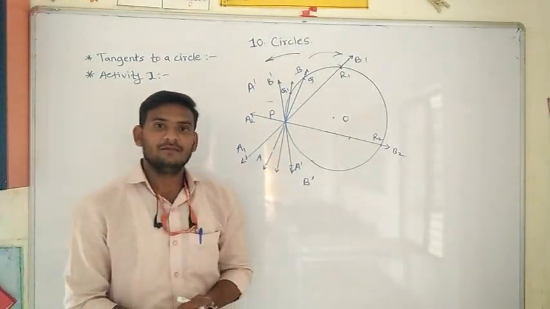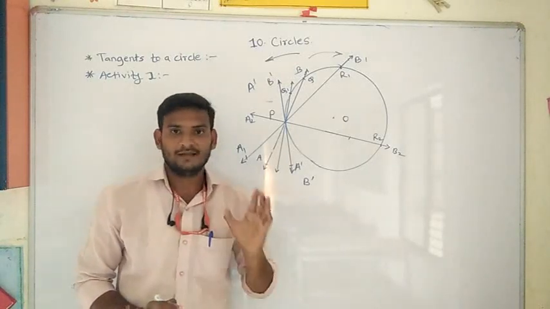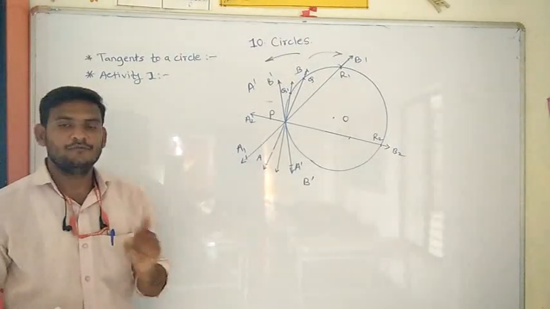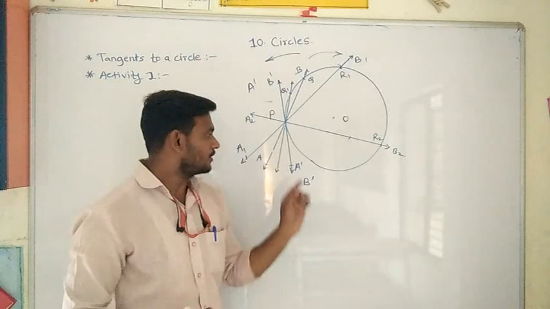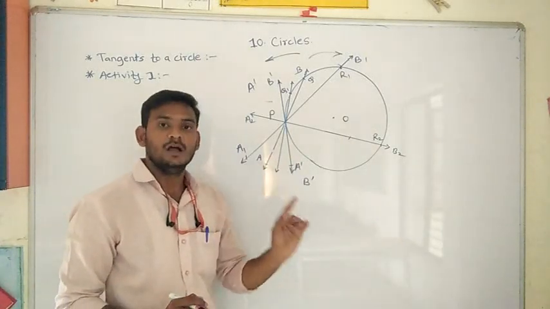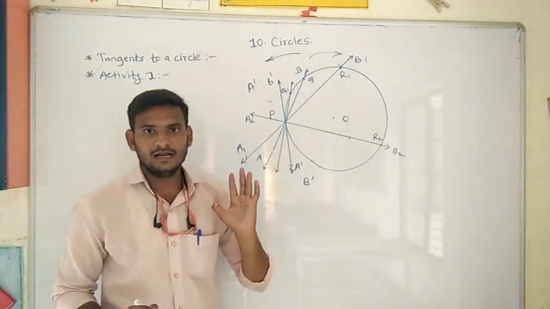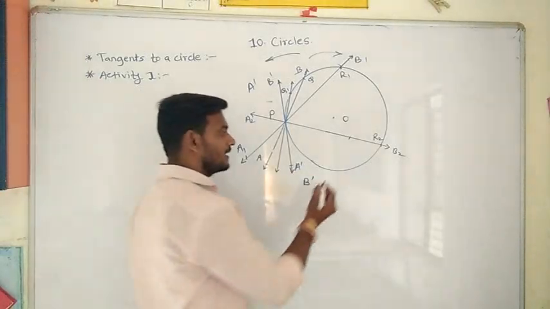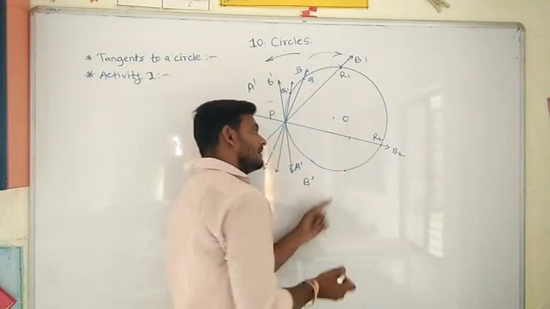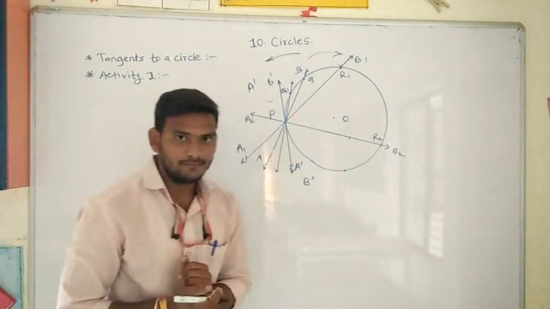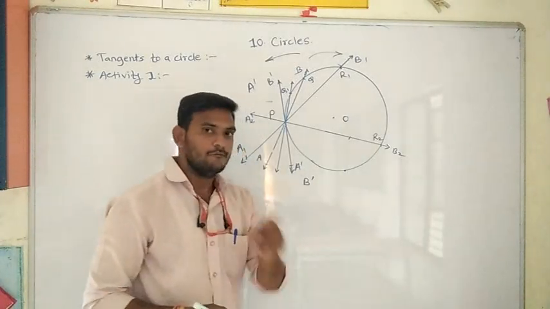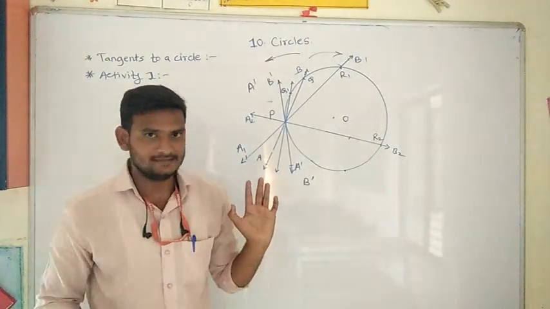From this, can we say that at one point on the circle, we can draw a single tangent? From one point on the circle, we can draw only a single tangent. If I consider a point on the circle, how many tangents can we draw from this point? From the one point on the circle we can draw only one tangent.